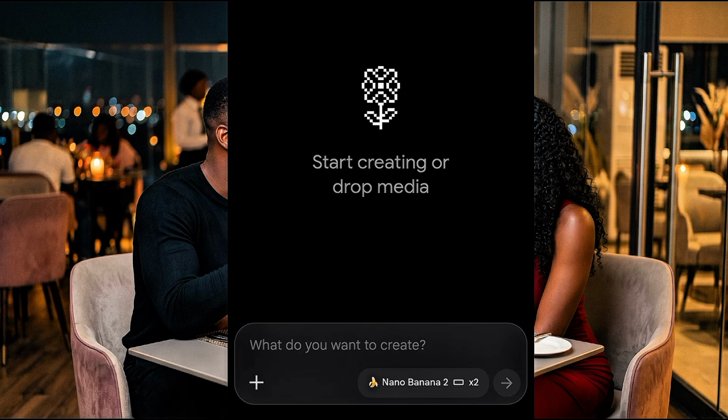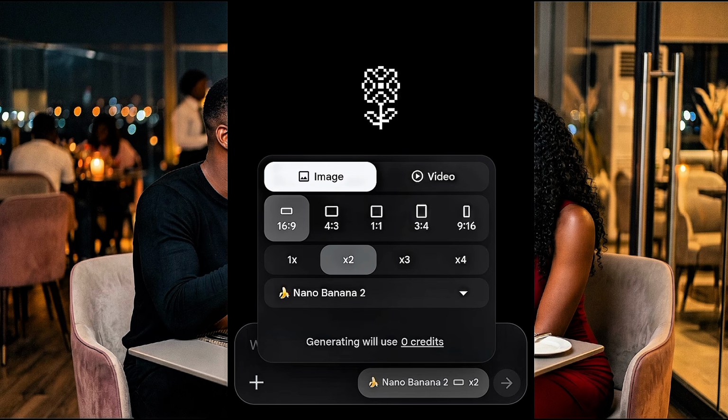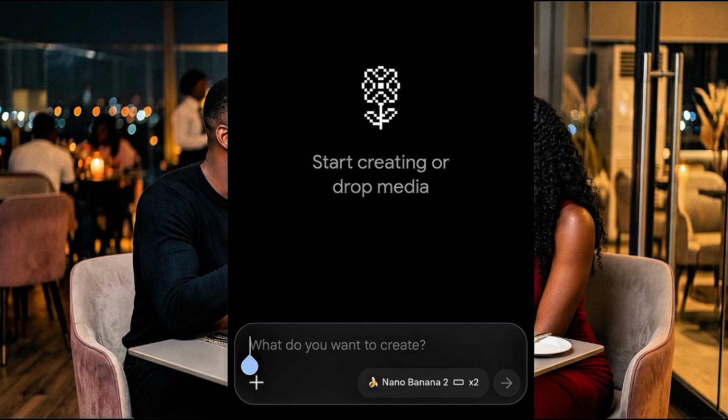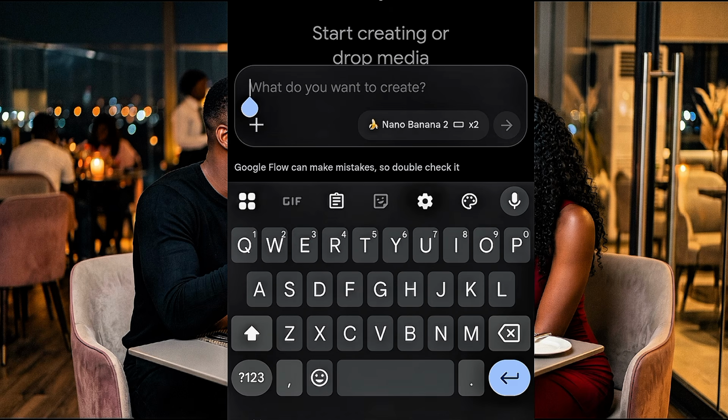So what I need to do now is to click this Nano Banana 2 and then select your aspect ratio. For this, I'm going to be leaving it on 16:9 because I'm generating for YouTube purpose, right? And then go ahead and select your output per prompt. Look at this: x1, x2, x3, x4. That is how many images per prompt. I'm going to be leaving it on 2 and make sure the image is selected. And then what I need to do now is to go ahead and paste the prompt that we just got from ChatGPT.